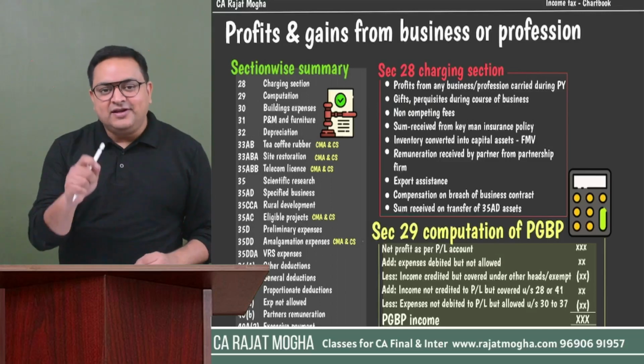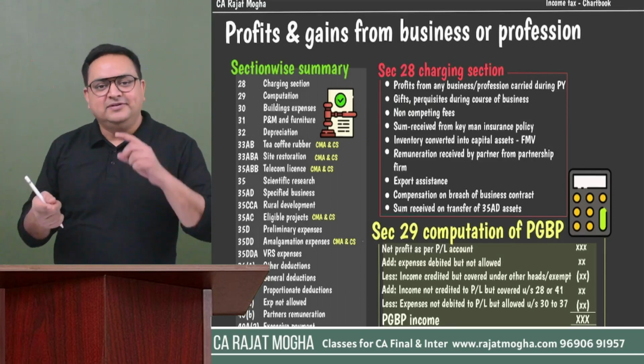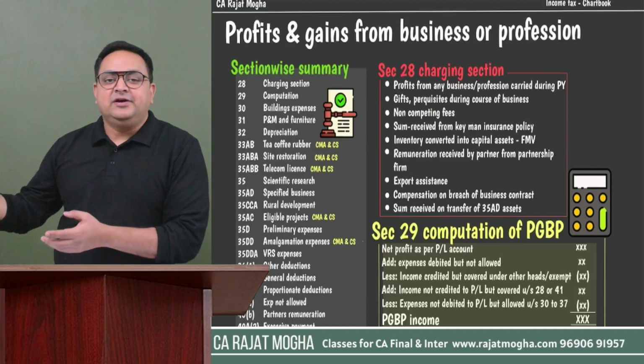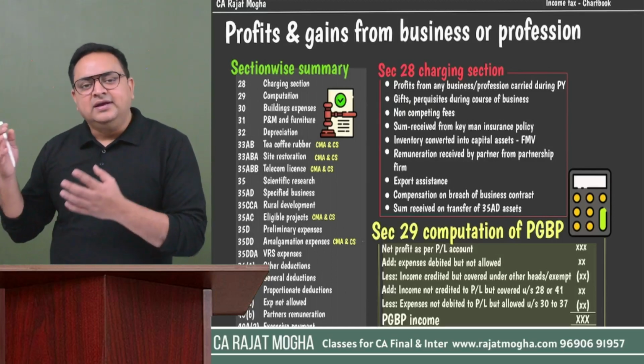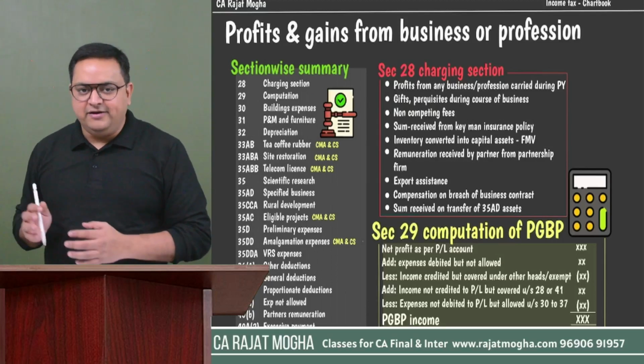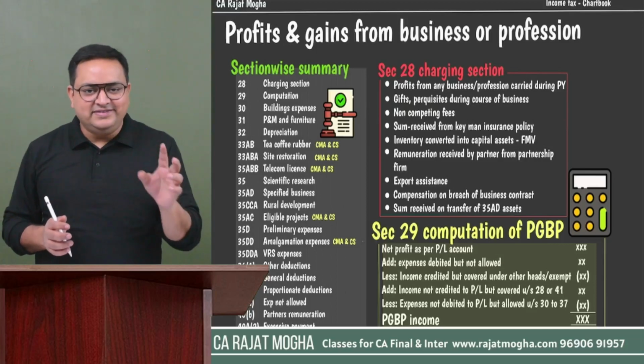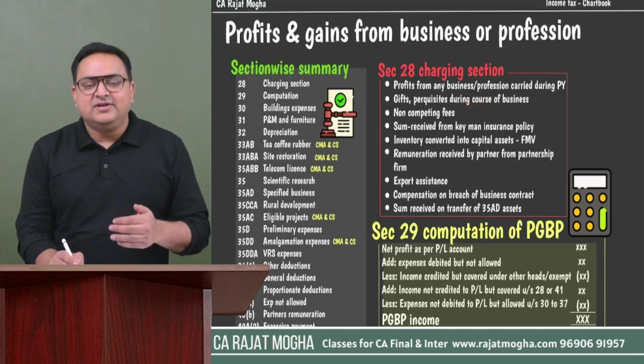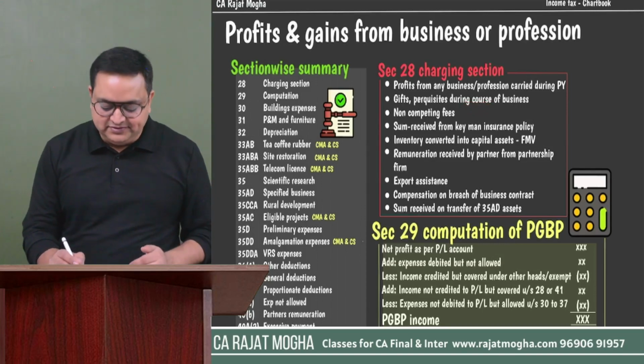And gifts are also covered under IFOS if the person is not your employer and it is not in the course of business and profession. Let's say you receive gifts from your friends or any other person, then in that case it would be taxable under IFOS. So we understand gifts are covered under three heads, but here it is important that these gifts are received during the course of your business or profession.